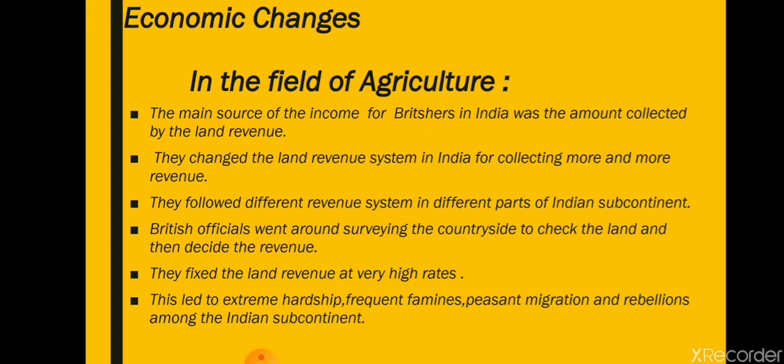On the basis of that only, they decided the land revenue, and the rate was very high. It caused extreme suffering to the peasants, frequent famines, peasant migration, and finally the peasants started rebelling and opposing the Britishers.